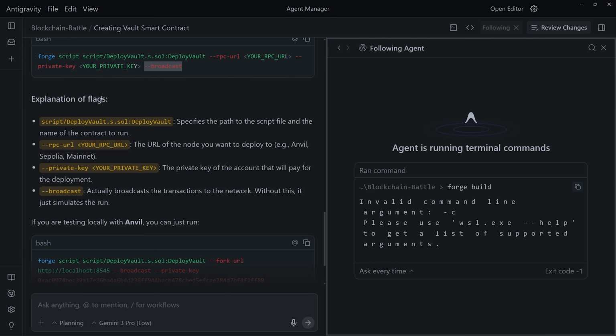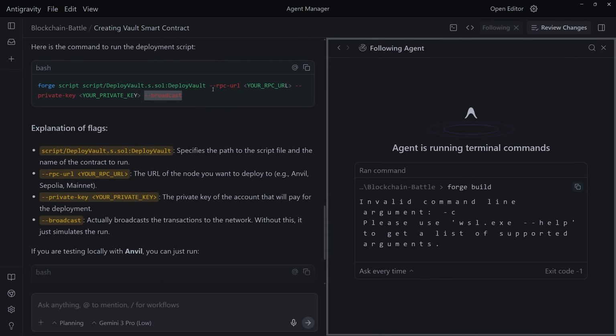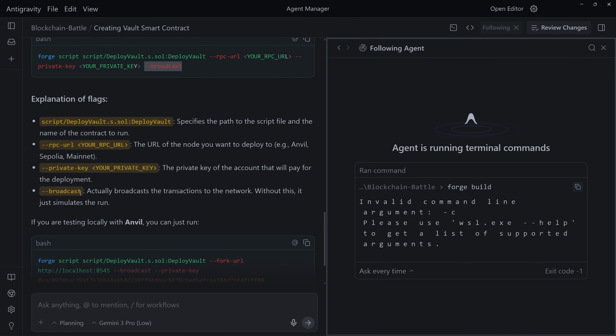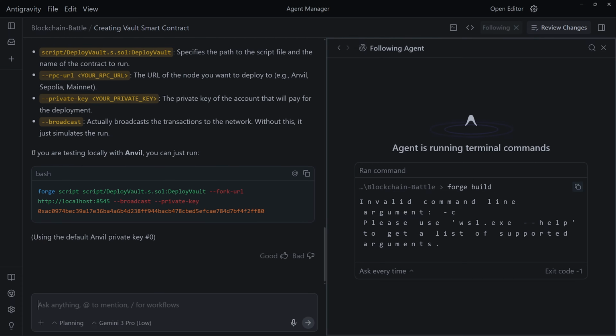It's even giving us explanations on what each part is doing for us. That's perfect. For example, --broadcast means that it actually broadcasts the transaction to the network. Without this, it just simulates the run. Okay, great. And finally, it says if you are testing locally with Anvil, you can just run this command. Wow, it just gave us the full command.